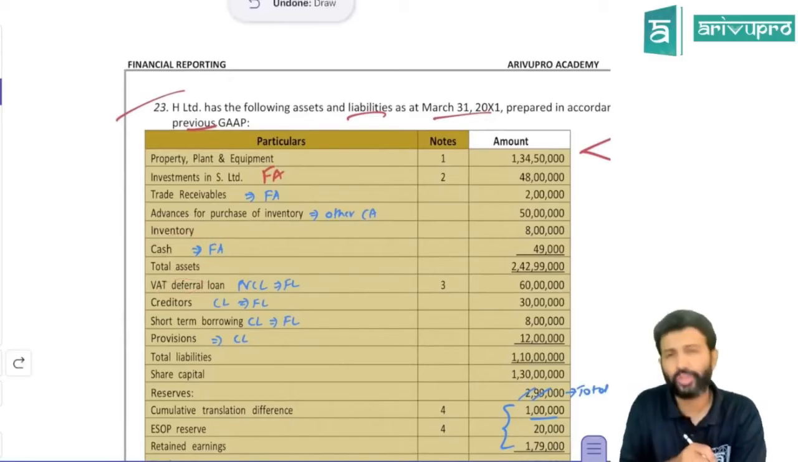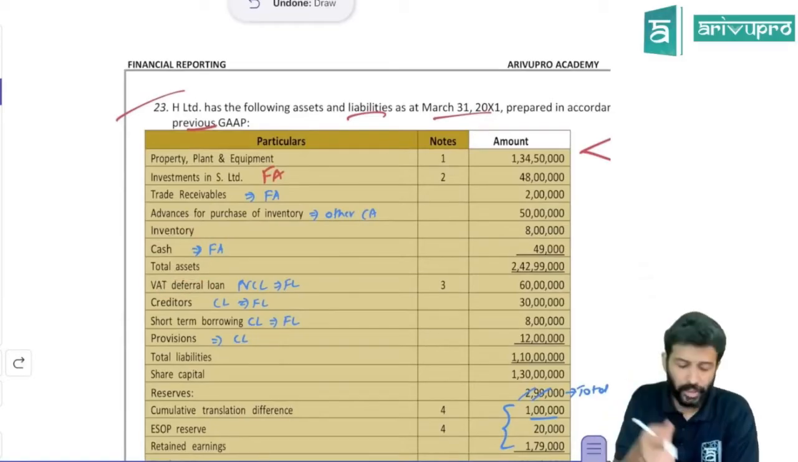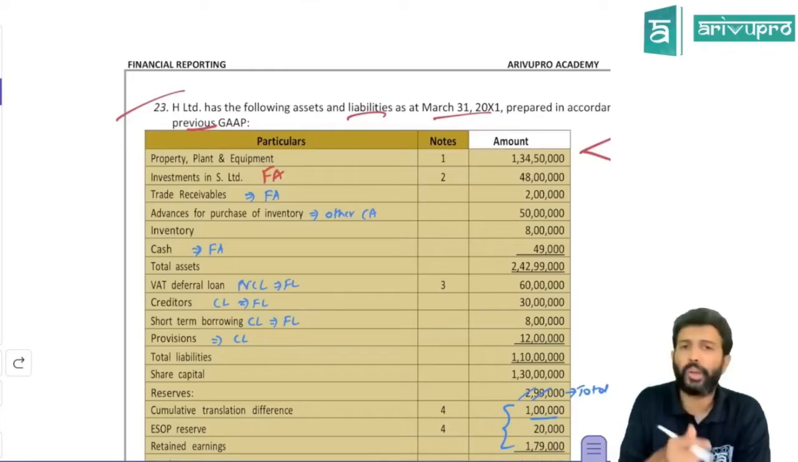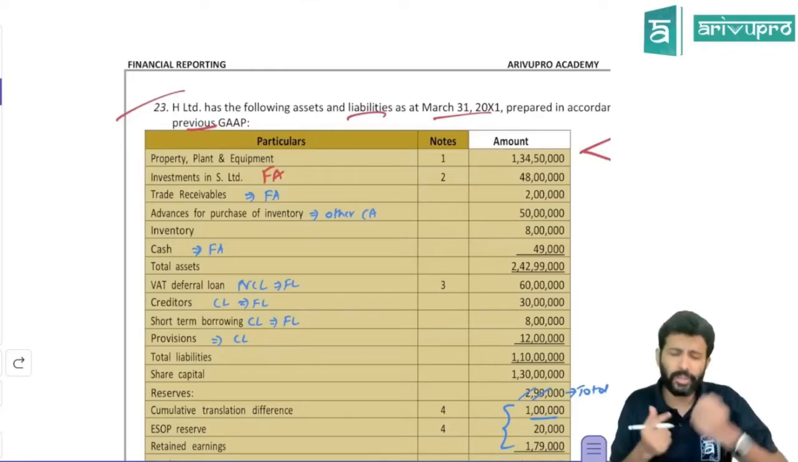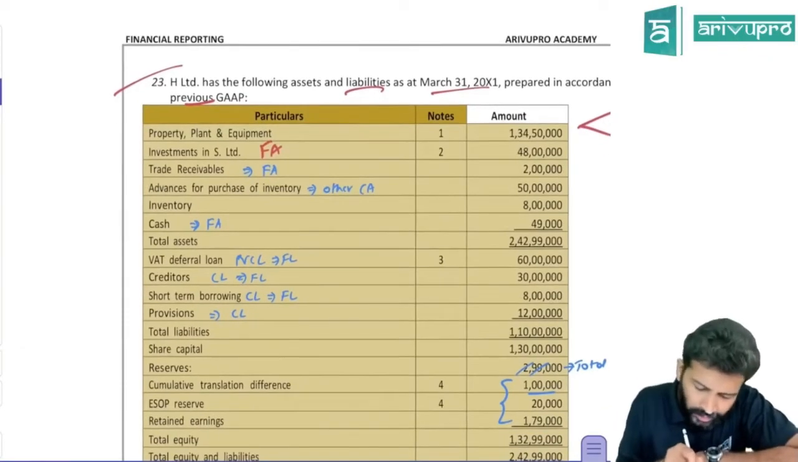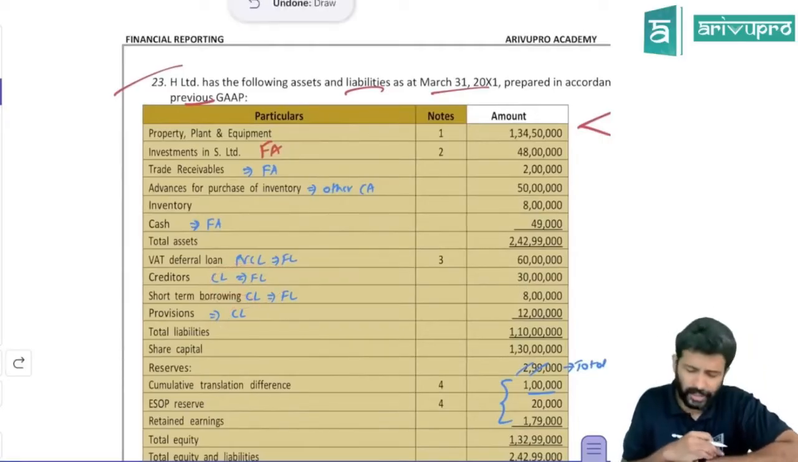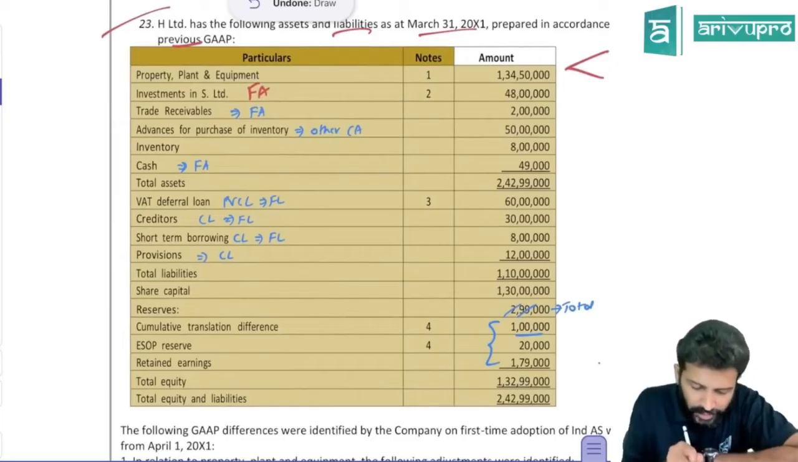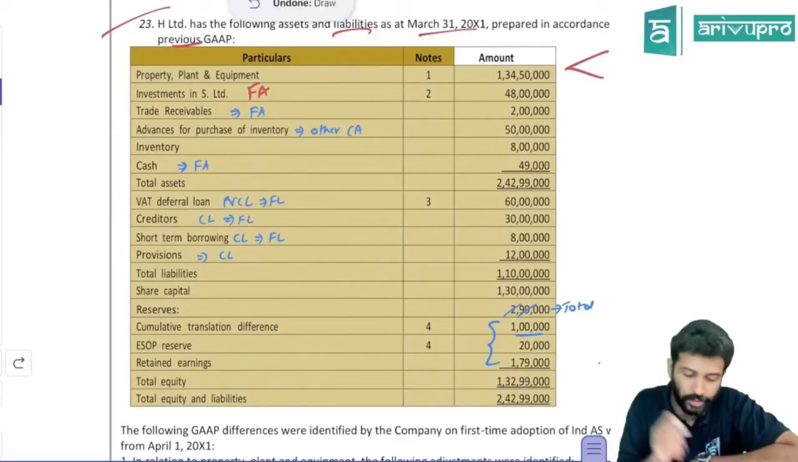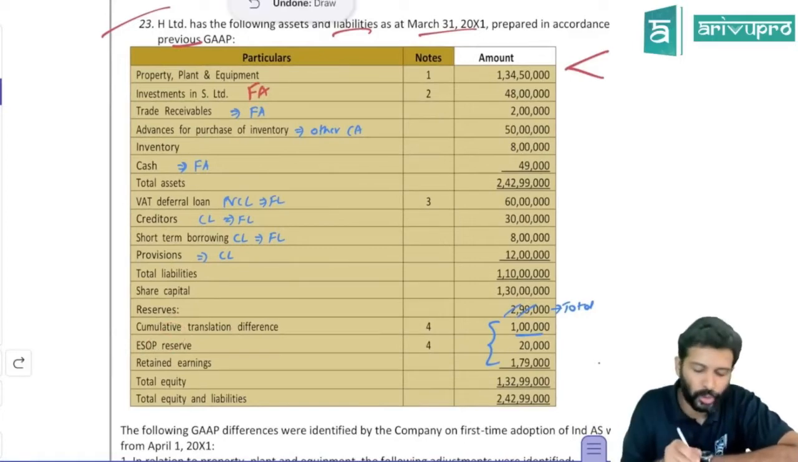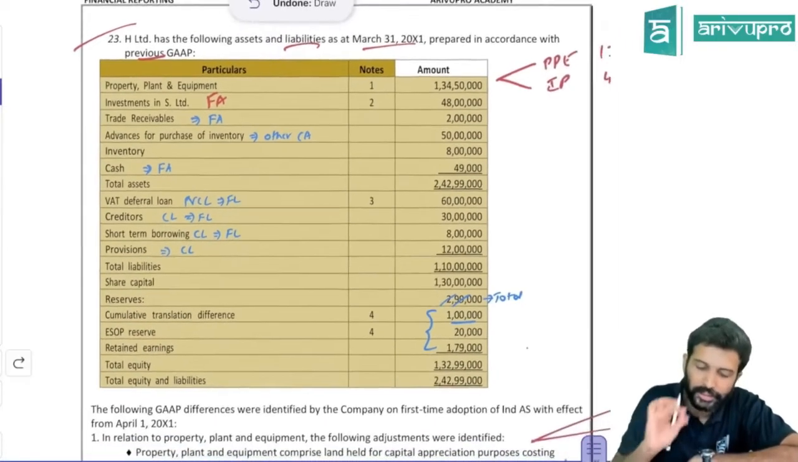VAT deferral loan. It's a loan, so probably a financial liability. Maybe it's a loan from the government. If it is a government loan, then we'll have to see what to do. Creditor again is a financial liability. Short-term provision is a normal current liability. Then they've given cumulative translation difference, maybe this is your FCMITD. We'll have to see. ESOP reserve is there. We'll see what to do for that. Then we have retained earnings. All this, let it be there.